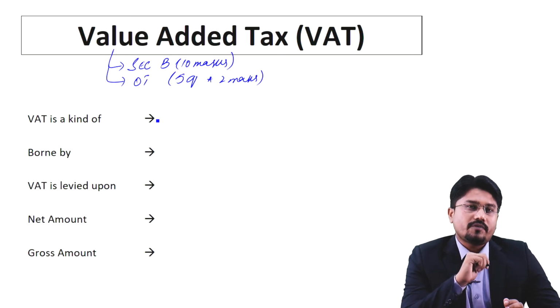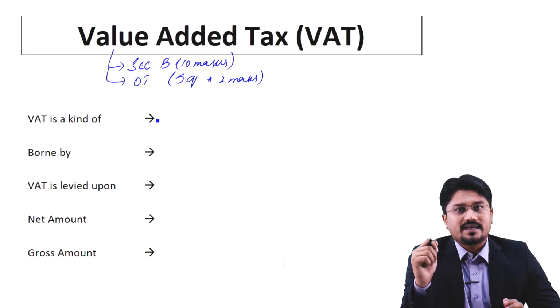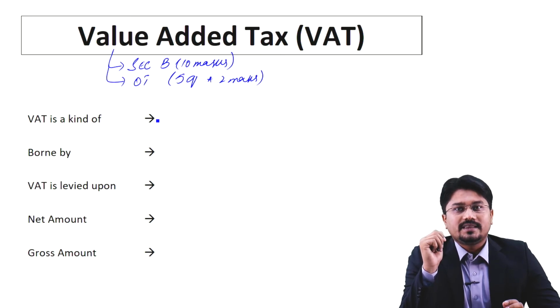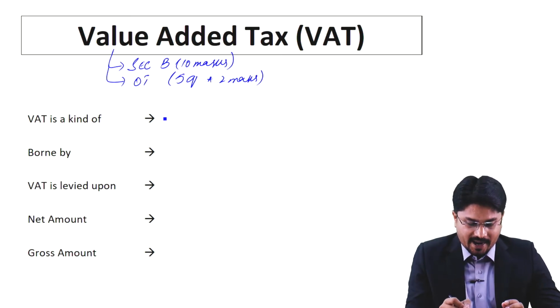And on the disposal of non-current assets, if a person or a company pays tax, that is called capital gain tax. Income tax, capital gain tax and corporation tax, all these are a kind of a direct tax, because these taxes are payable by the company or individual person on the gains or income earned. So that is why all these are a kind of a direct tax. Whereas VAT is a kind of an indirect tax.